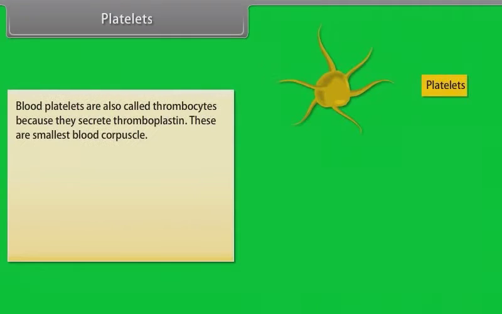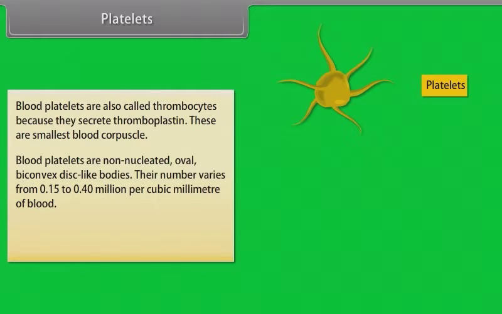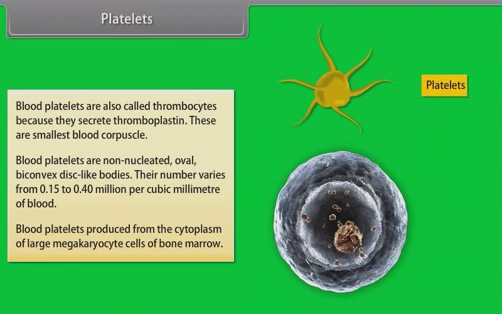Platelets. Blood platelets are also called thrombocytes because they secrete thromboplastin. These are the smallest blood corpuscles. Blood platelets are non-nucleated, oval, biconvex disc-like bodies. Their number varies from 0.15 to 0.40 million per cubic millimeter of blood. Blood platelets are produced from the cytoplasm of large megakaryocyte cells of the bone marrow.